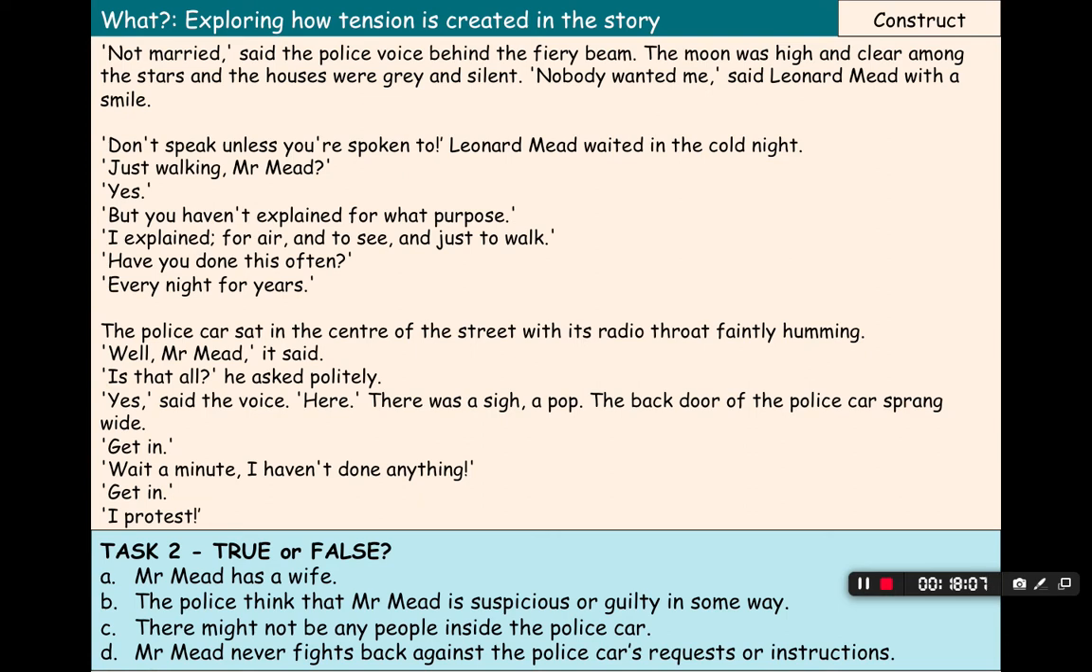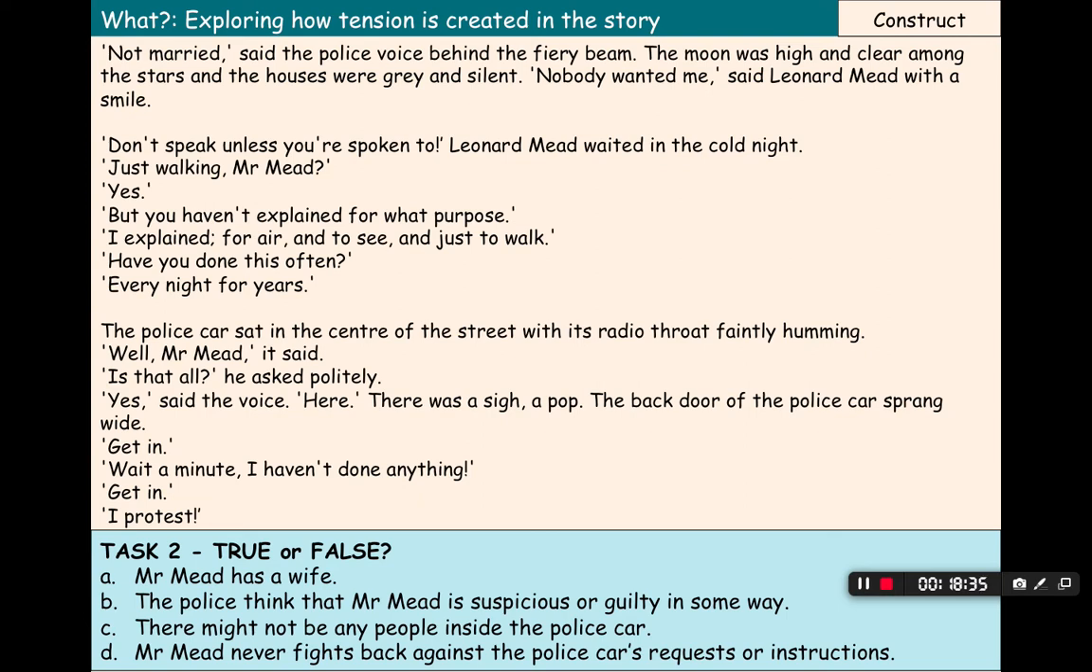So that is definitely true for question B. Then C, there might not be any people inside the police car. Now, this one, it never says anything specific, but there are some suspicious details, so that it's a voice. And we had the details earlier in the other section saying that it sounded like a phonograph or a recording. And we never see any faces described. We don't have anything specific about who might be in the front seat.